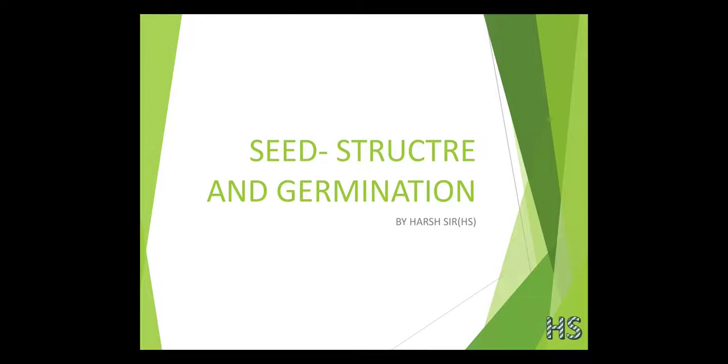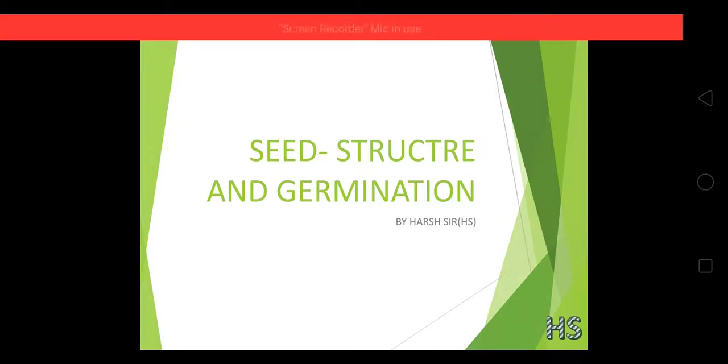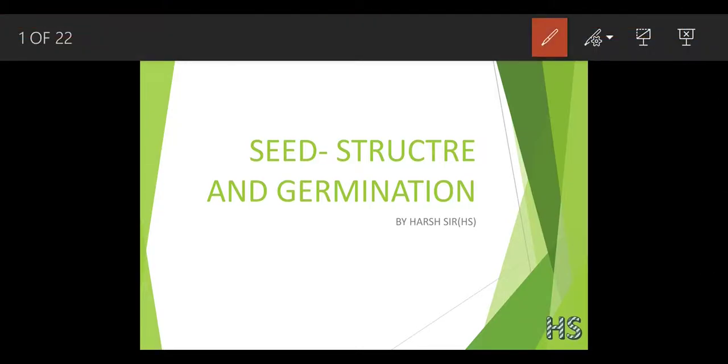Before starting this chapter, there are a few terms that we should recollect before proceeding. We have already completed our flower chapter. In that chapter, we understood two structures, the ovary and the ovule. We have also studied pollination and fertilization. So what happens when the ovary becomes fertilized? It gets converted into a fruit, and we have seen that inside the fruits there are seeds.